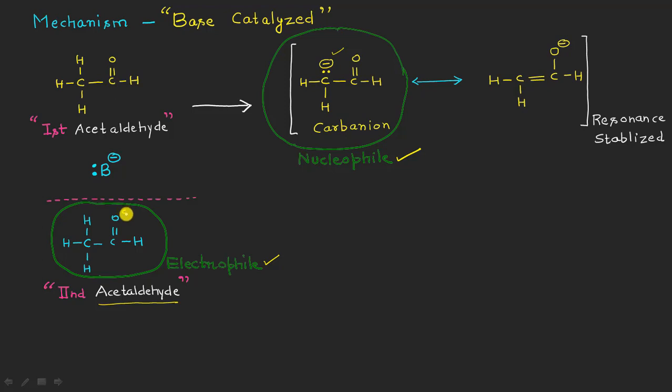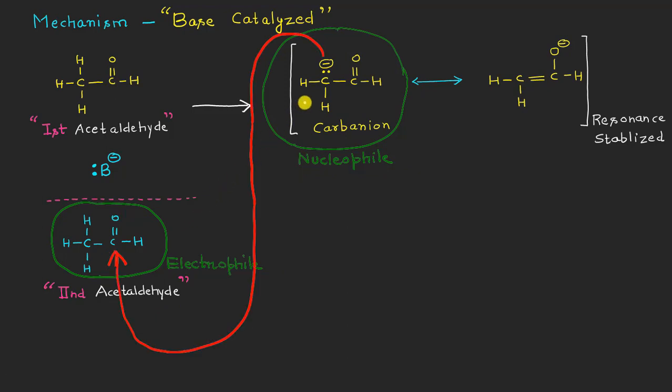So a partial negative charge is developed on the oxygen, and obviously an opposite, partial positive charge will be developed on this carbon atom. So this carbon atom can be acting as the electrophilic species. Obviously, if we have a nucleophile and an electrophile in the same reaction, the best possibility is that the nucleophile will be attacking the electrophile, and that I have shown in the next slide.